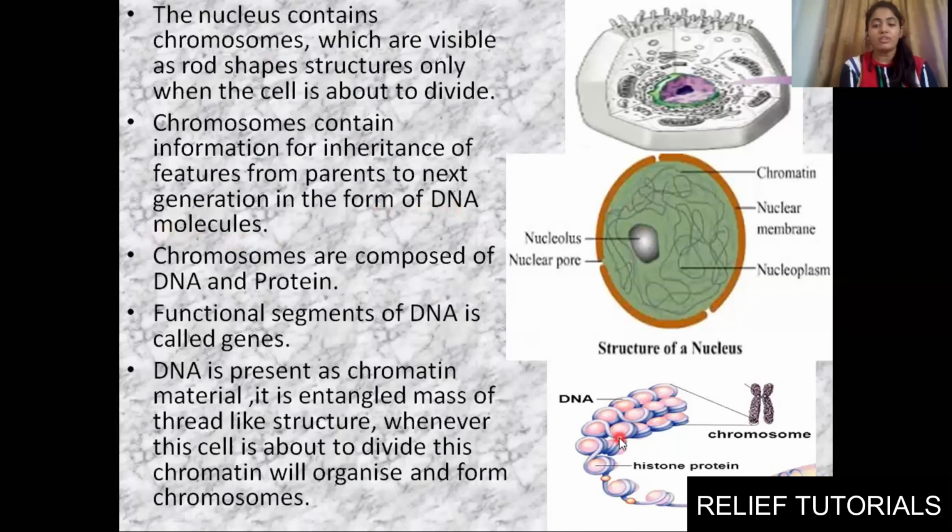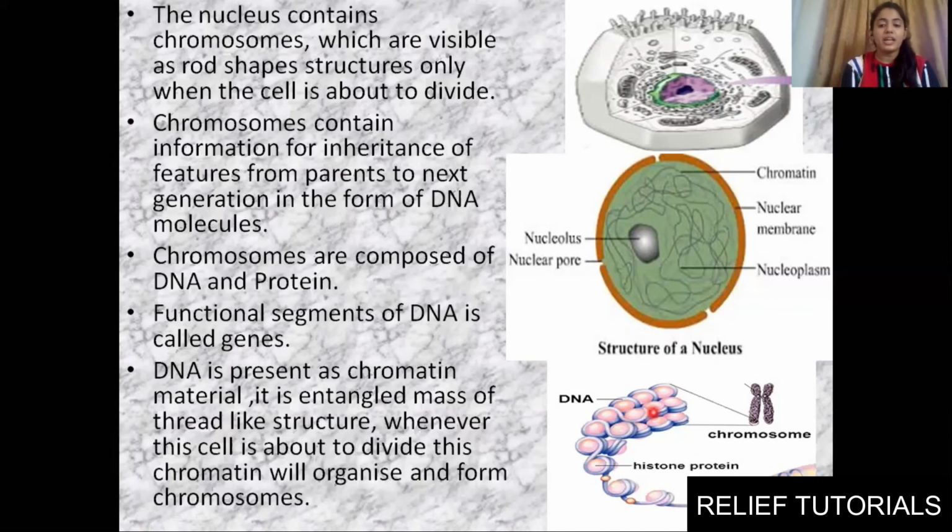Clear? These chromosomes are composed of DNA and protein. Here it is histone protein, DNA. So this chromosome is made up of DNA and protein. The functional segments of this DNA will have specific genes.